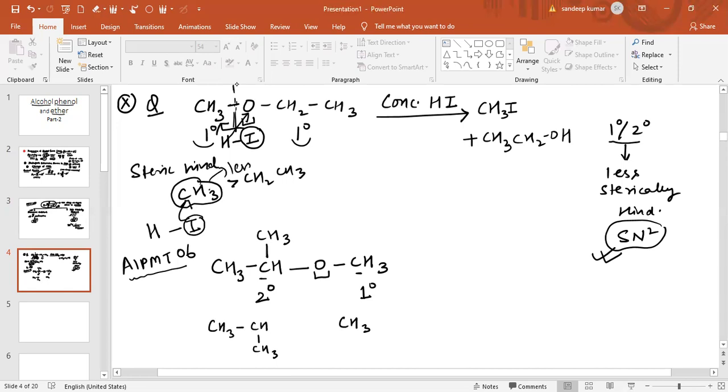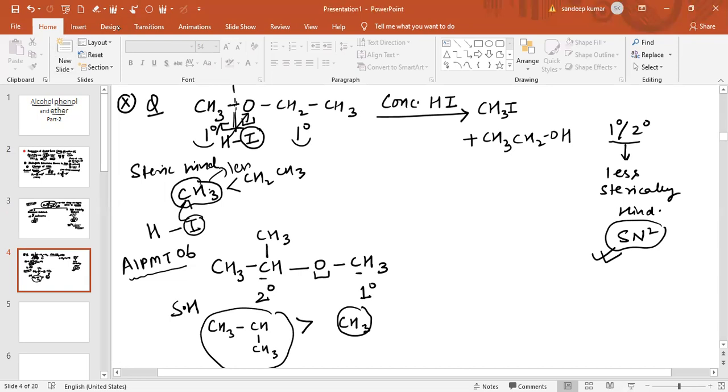If it is confusing, remember that a smaller number of carbon atoms means less steric hindrance. So steric hindrance is more in this case.